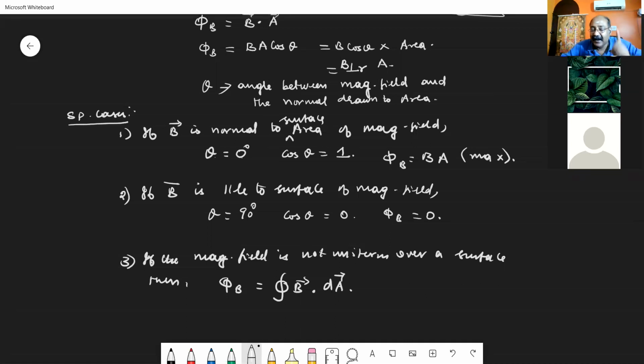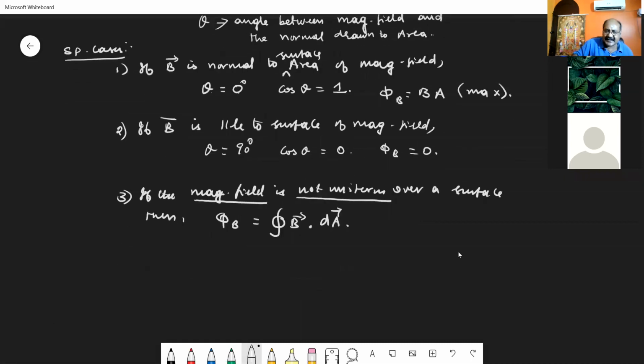Electric flux over a closed surface is the closed integral of E vector dot dA vector. The same formula applies. But if the magnetic field is not uniform, that is, if it is varying, then we consider a small area dA. After calculating the magnetic flux for that small area, you integrate it and get the total magnetic flux for the whole area. That is represented as phi B equal to the closed integral of B vector dot dA vector.